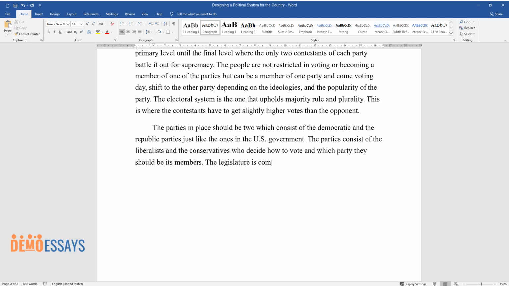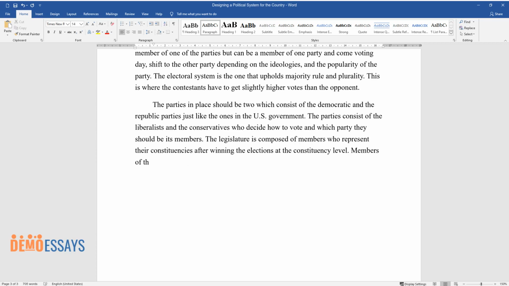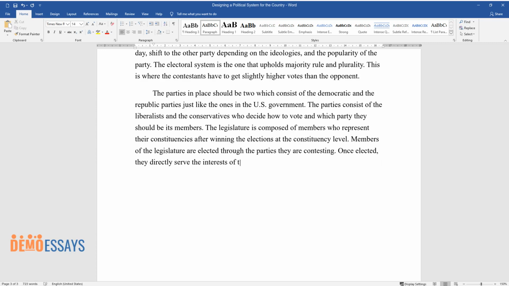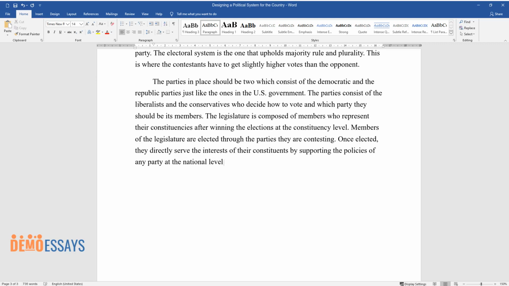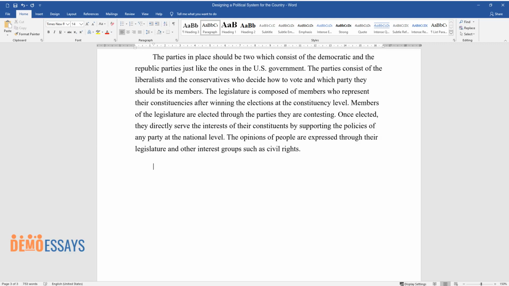The legislature is composed of members who represent their constituencies after winning the elections at the constituency level. Members of the legislature are elected through the parties they are contesting. Once elected, they directly serve the interests of their constituents by supporting the policies of any party at the national level. The opinions of people are expressed through their legislature and other interest groups such as civil rights.